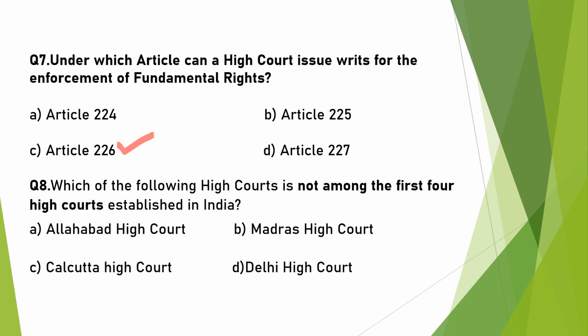Which of the following High Courts is not among the first 4 High Courts established in India? See, you need to remember this question. It is Delhi High Court. The first 4 High Courts established in India were Madras, Allahabad, Calcutta and Bombay High Court. But Delhi High Court was not established first in India.